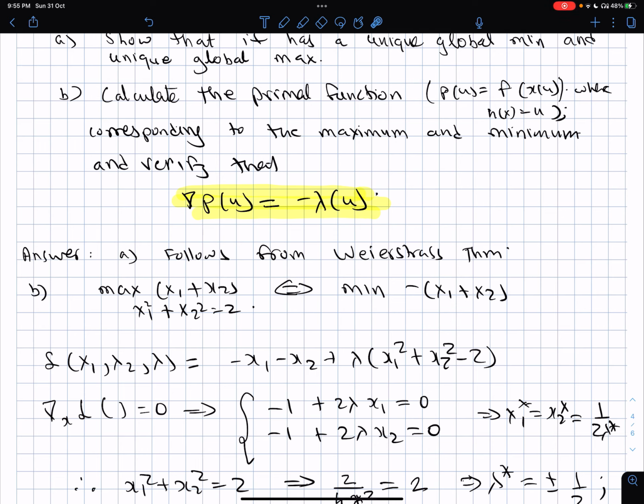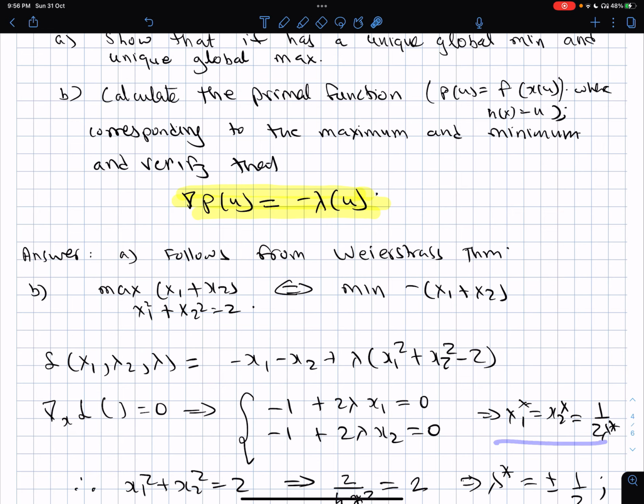Now set the gradient of the Lagrangian function with respect to x to 0. So taking partial derivative with respect to x1, you will get minus 1 plus 2 lambda x1 equal to 0, and taking partial derivative with respect to x2, minus 1 plus 2 lambda times x2 equal to 0. So this tells x1 star should be equal to 1 by 2 lambda star. This says x2 star should be equal to 1 by 2 lambda star.